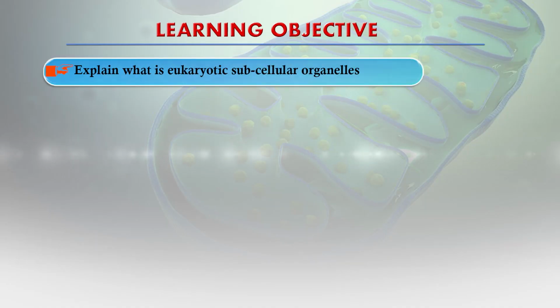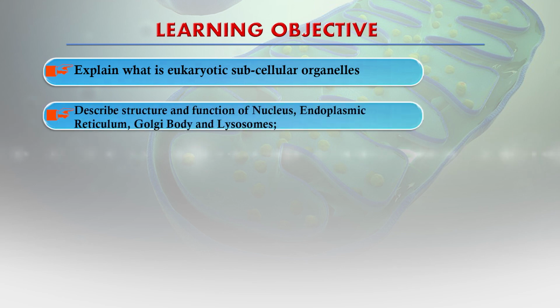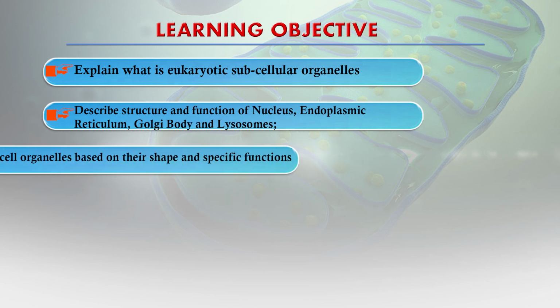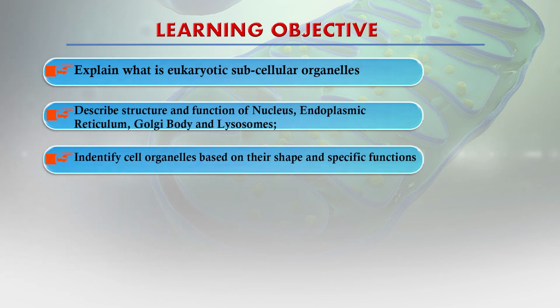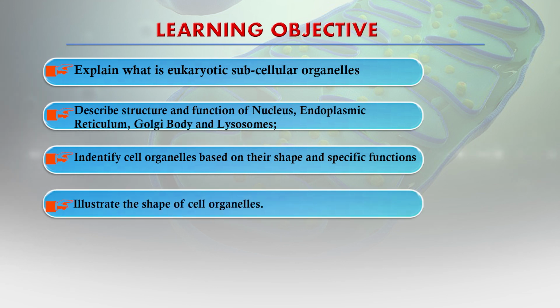Today I am going to talk about the cell organelles, structure and functions. After going through this session, you will be able to explain what eukaryotic subcell organelles are, and describe the structure and function of the nucleus, endoplasmic reticulum, Golgi body and lysosomes. You can identify the cell organelles based on their shape and specific functions and illustrate the shape of cell organelles.